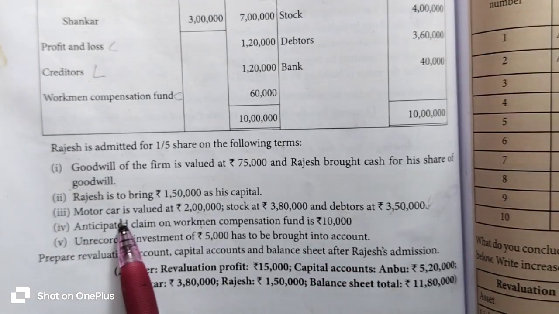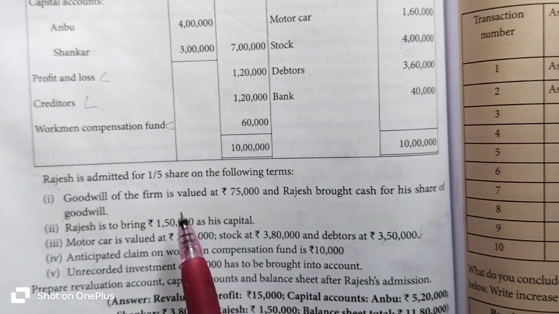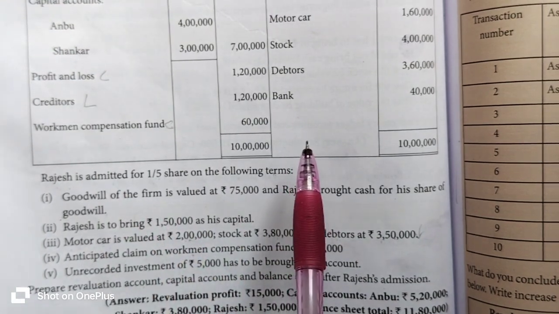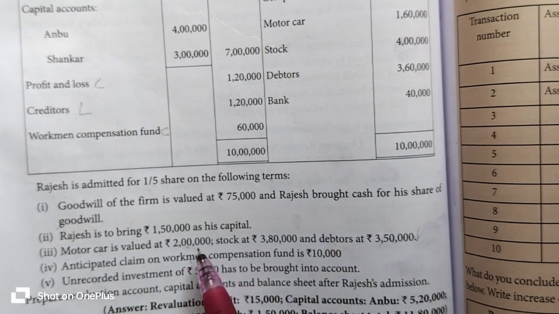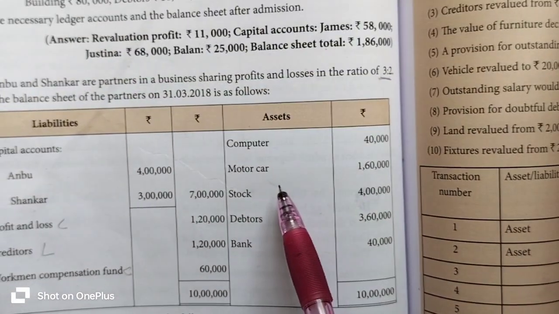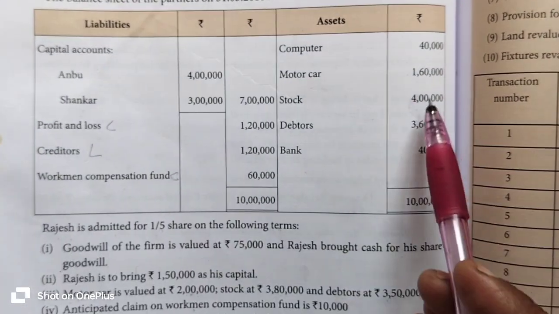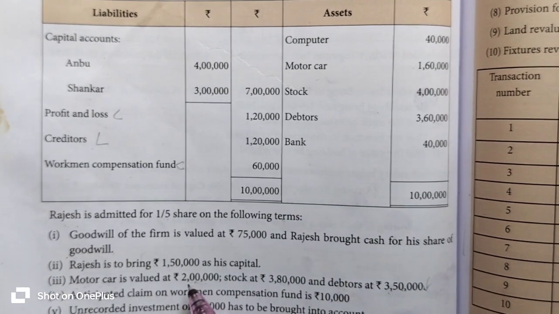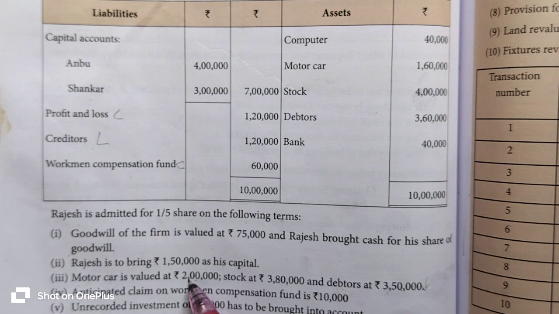Then motor car is valued at 2 lakh rupees. At the time of admission, assets and liabilities are revalued. So at the time of revaluation, motor car is valued at 2 lakh rupees in market value. Motor car 1,60,000 rupees is given in the question. So that 1,60,000 rupees is increased to 2 lakh rupees.